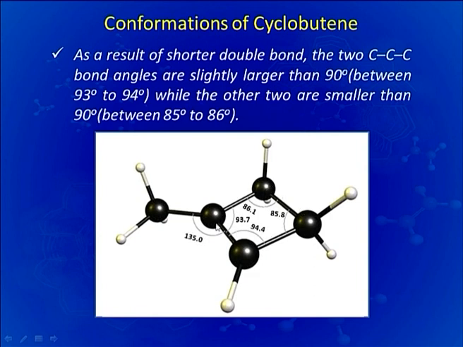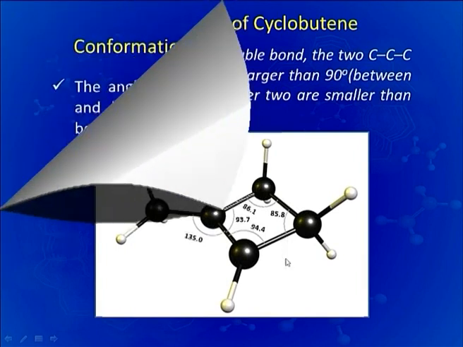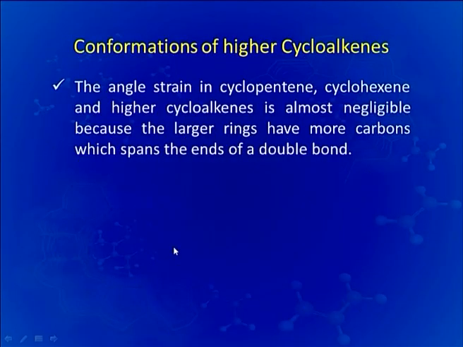So, the bond angles along this and along this are larger than 90 degrees, whereas the bond angles along this doubly bonded carbon, this one and this one, are less than 90 degrees. We will now discuss the conformations of higher cycloalkenes.